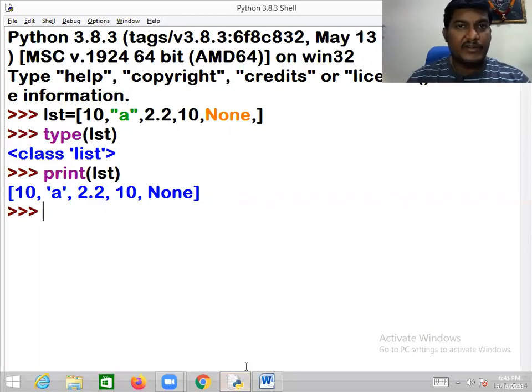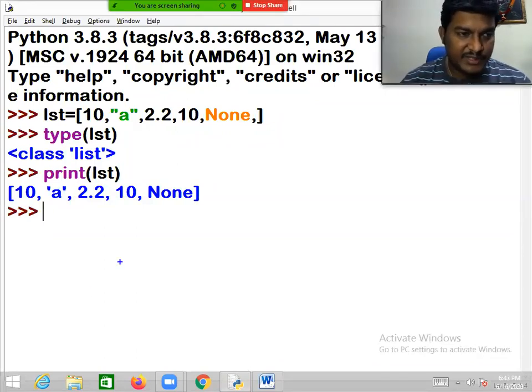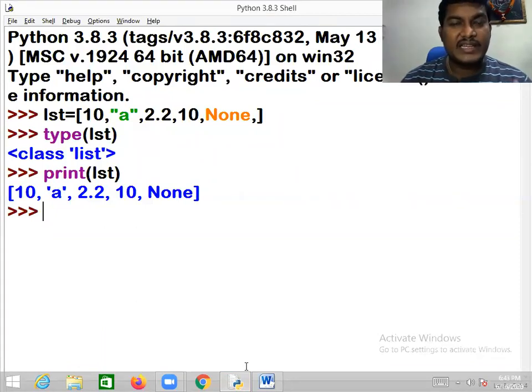In the previous session, I told you about indexing and slicing. Say I want to get the first object. Will it be possible? Why not? Positive indexing always starts from 0 to n minus 1, always representing left to right.